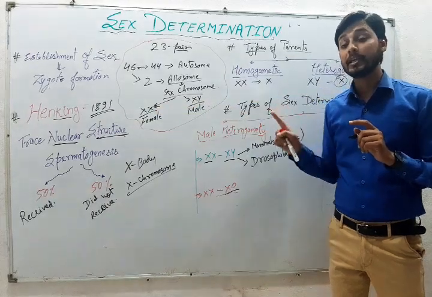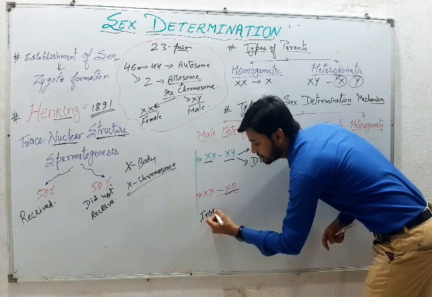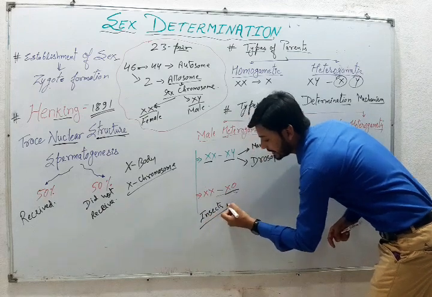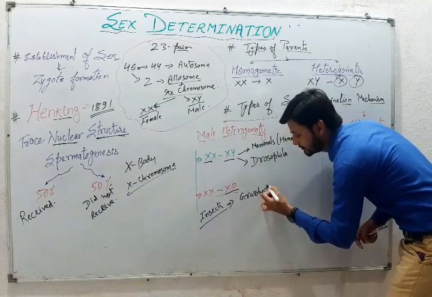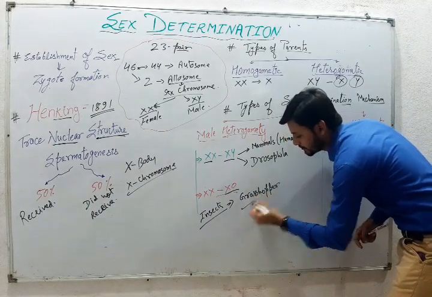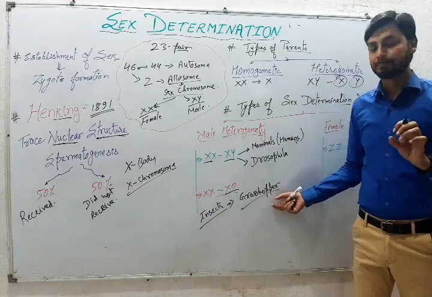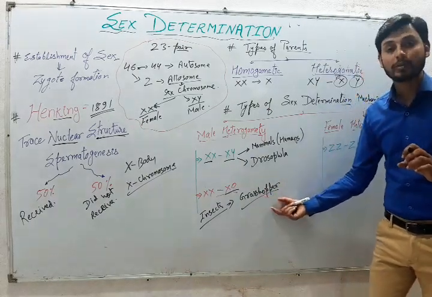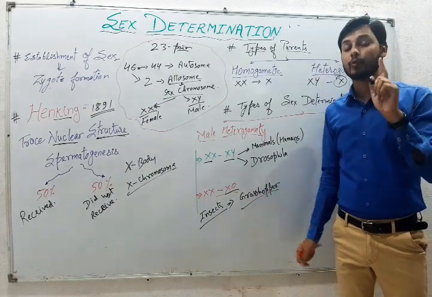Henking did experiments on insects, so the common example for this is insects only. And the most common is the grasshopper. I hope you are very well aware of the grasshopper. In grasshoppers, that is insects, the male has only one X chromosome.